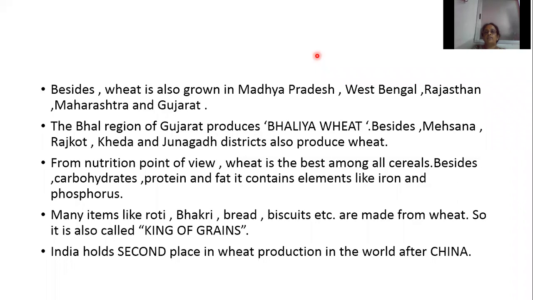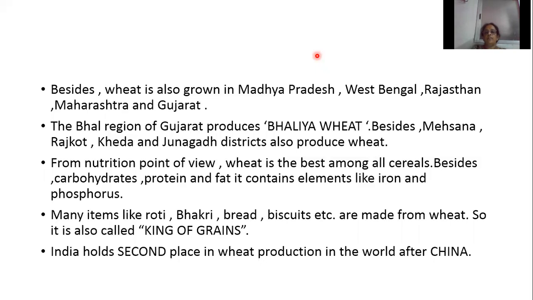So which food grain is known as the king of grains? Wheat. Why? From the nutrition point of view, wheat is the best among all the cereals or food grains. Besides carbohydrates, proteins, and fat, it contains elements like iron and phosphorus. Many food items like roti, bakri, bread, biscuits, etc. are made from wheat. So wheat is called the king of grains.